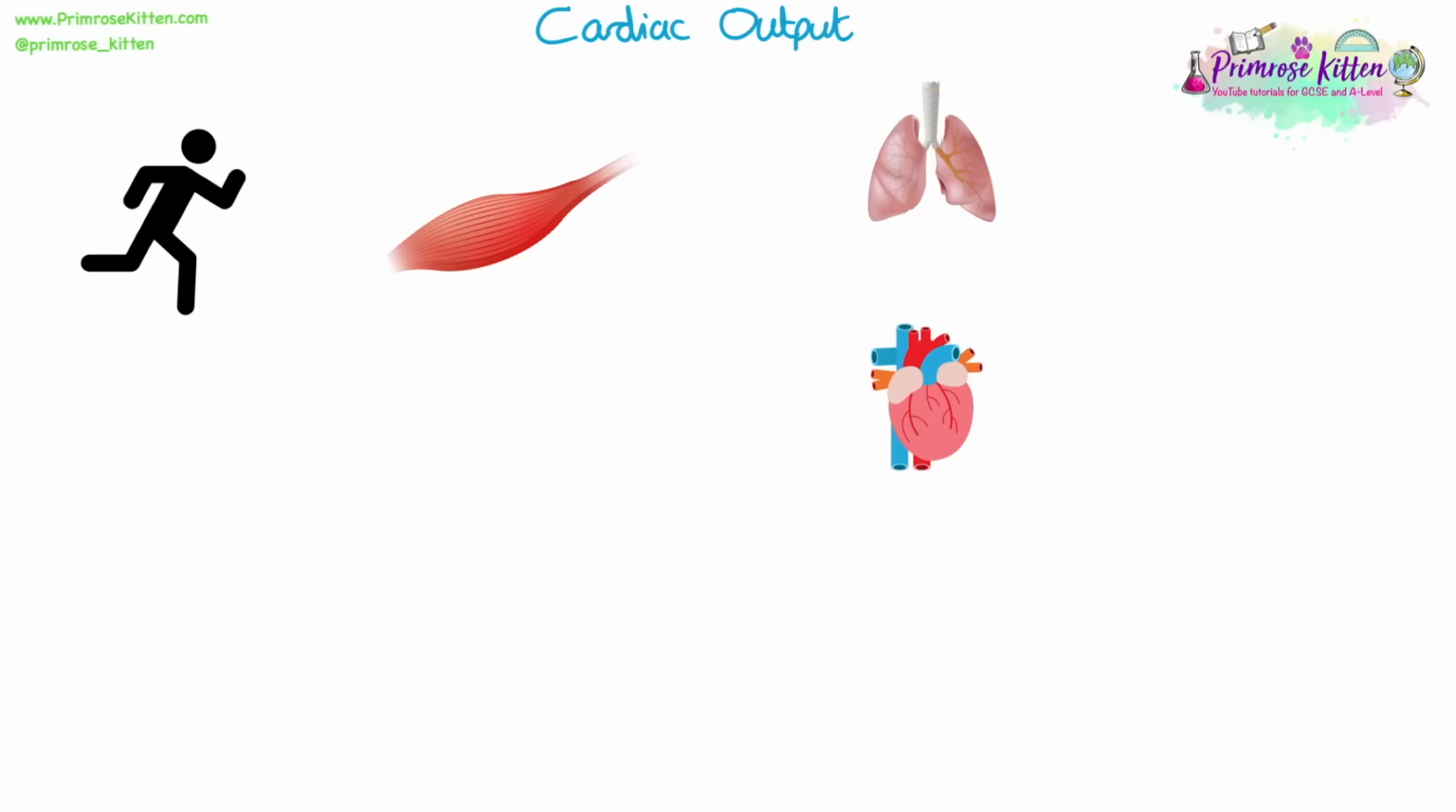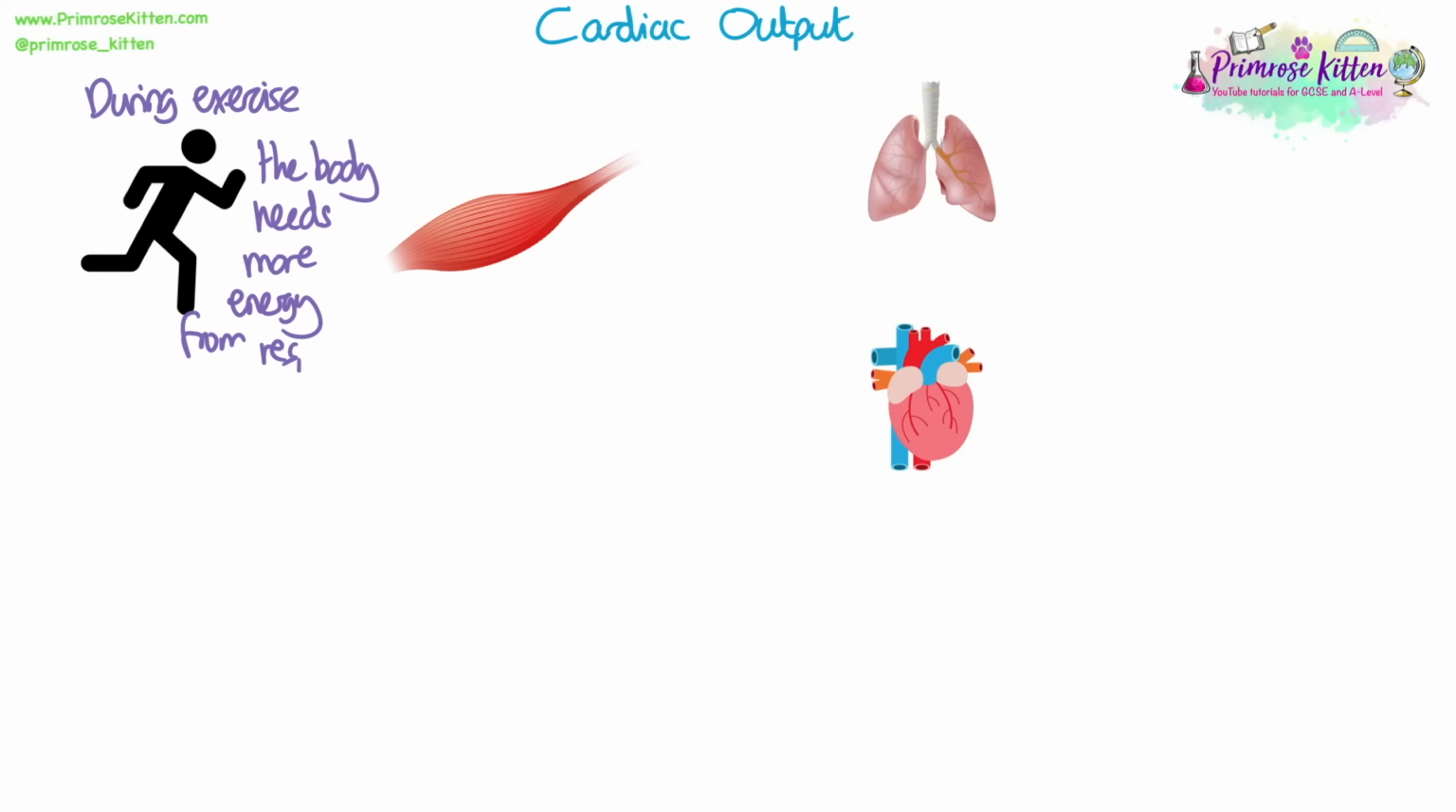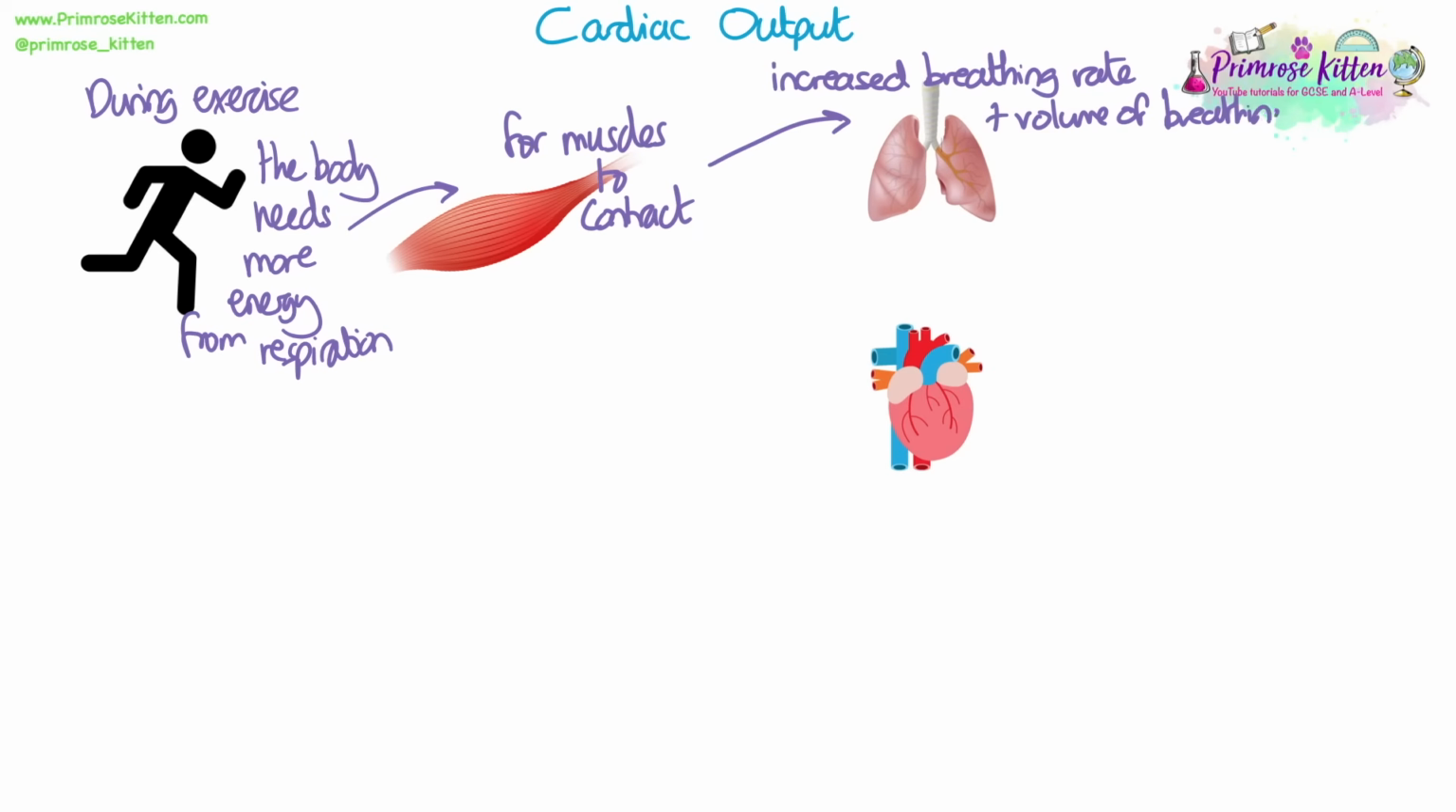We need to be able to explain the body's response to exercise. During exercise, the body needs more energy from respiration. This is to help muscles contract. During exercise, the breathing rate and the volume of breathing increase in order to increase the concentration of oxygen in the blood.